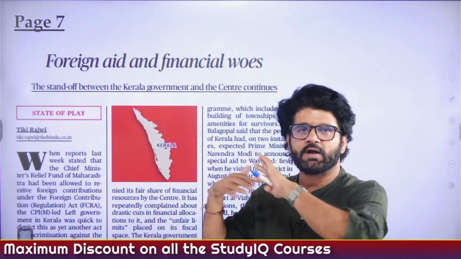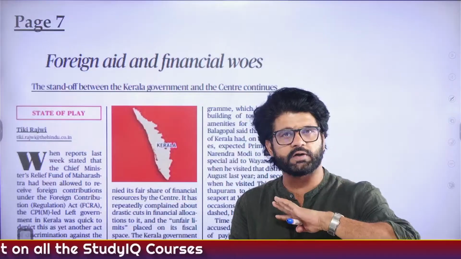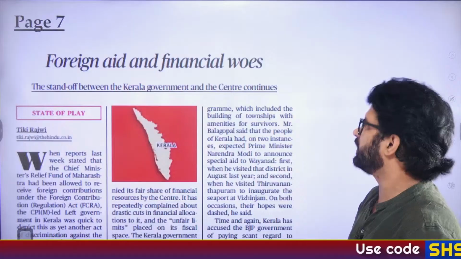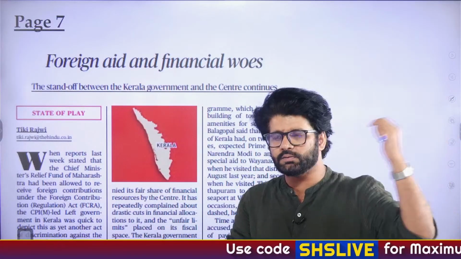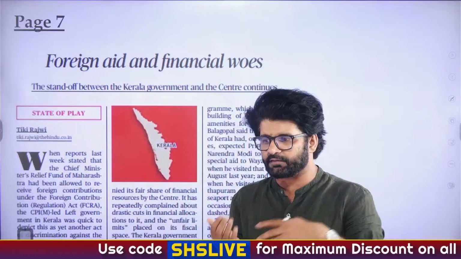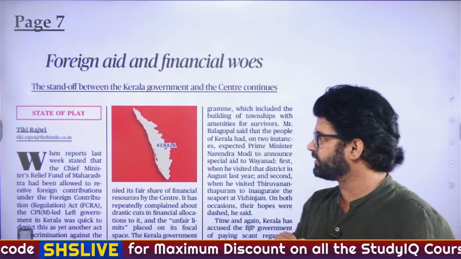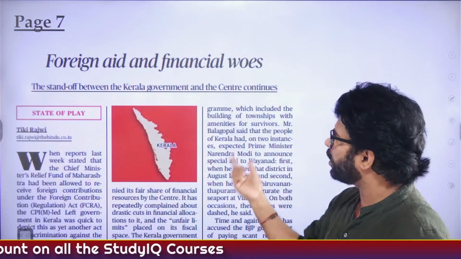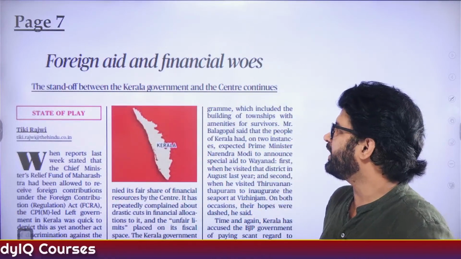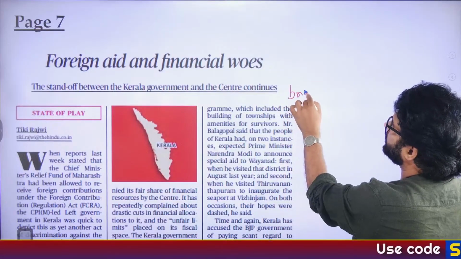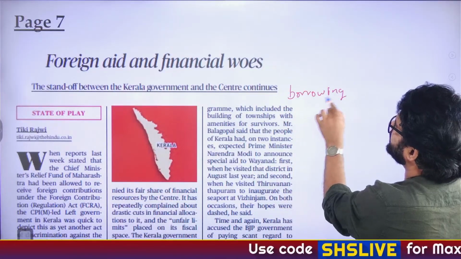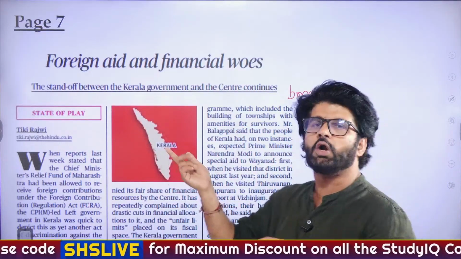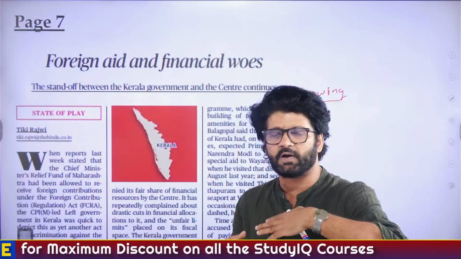So the central government has allowed Maharashtra to receive some foreign funds under FCRA. Now, the Kerala government is saying that this is so unfair, because some years back when the UAE was willing to give us some money because some disasters happened in our state, you said that is not possible. You have limited our borrowing capacity, like how much we can borrow from other entities. The Center has limited that particular capacity of the Kerala government.